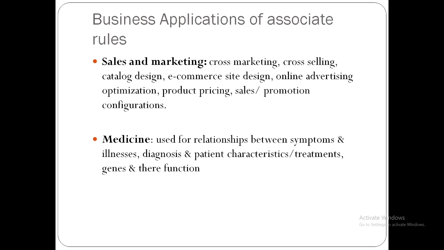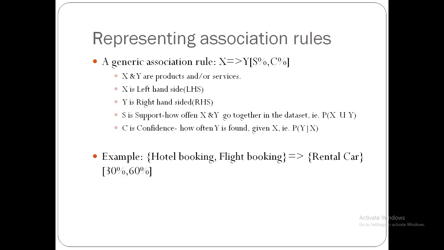Next, in medicine, it is used for identifying the relationship between symptoms and illness. Based on the symptoms and the illness, they are going to provide the medicines. Diagnosis and patient characteristics or treatments, genes and other functions. Based on these things, they are going to identify the medicines. Next, we'll move on to representing association rules.